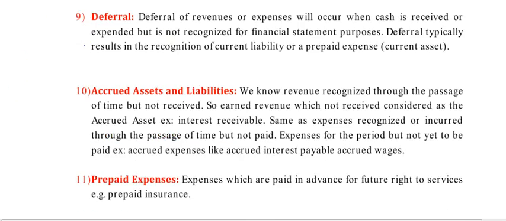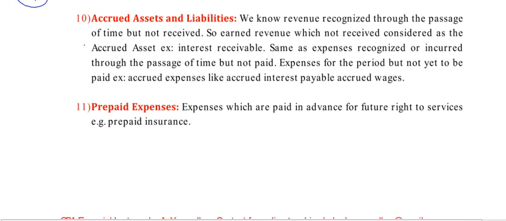Okay, next, accrued assets and liabilities. We know revenue is recognized through the percentage of passage of time but not received, right? In the same manner, earned revenues which are not received, we earned the revenues but they were not received, are considered as an accrued asset. So for example, I provided the services to the party, but I didn't receive the amount.